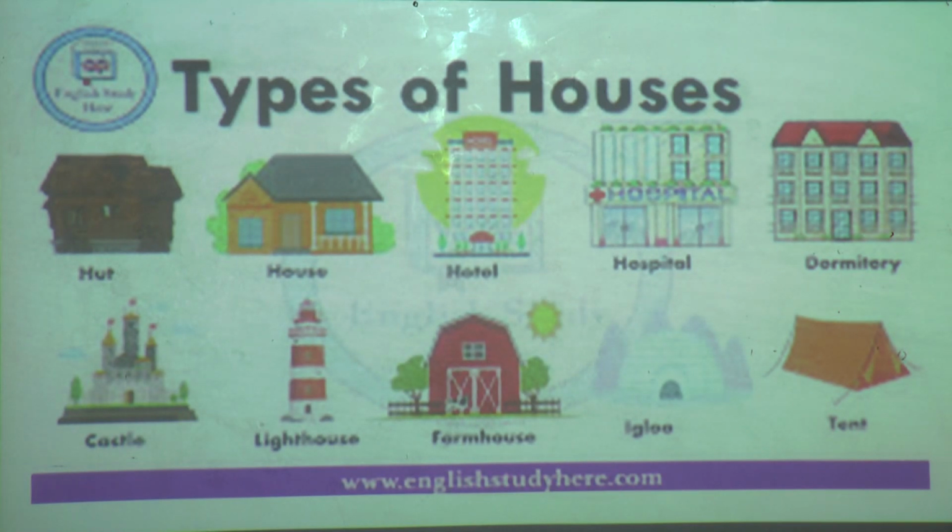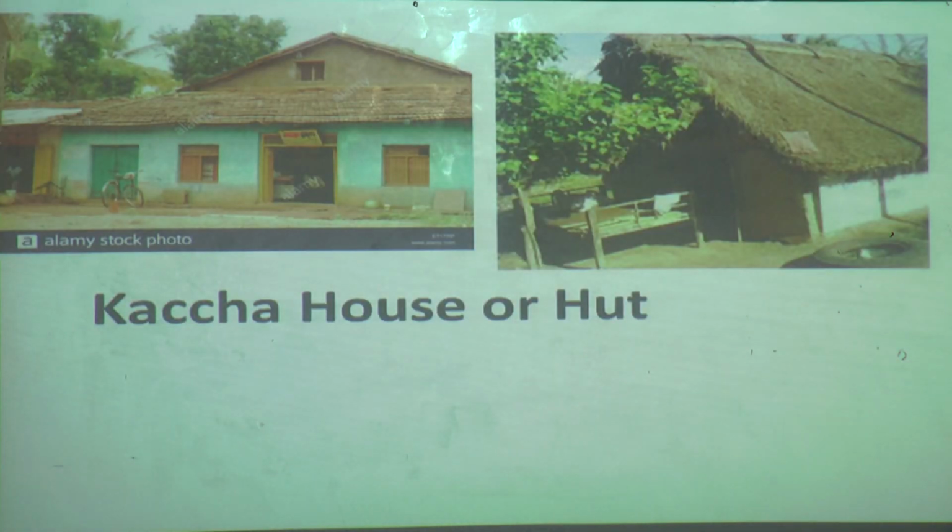Can you see here different types of houses are having different shapes and sizes. Now we will see one by one. Do you know the early man lived in a cave. With passing time, mud, stone, straw and wood were used to make the houses. What are they called? Yes, the houses were called kacha houses.